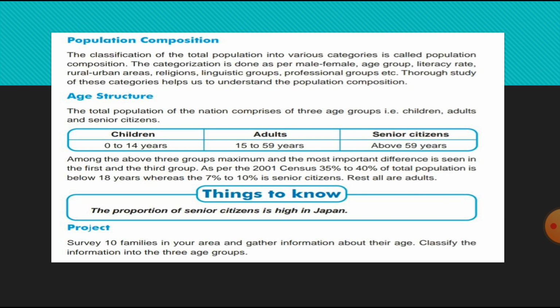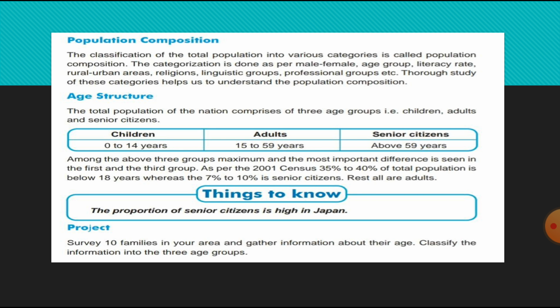Age structure. See, what is the age group? The total population of the nation comprises three age groups. See, there are three age groups: children, adult, and senior citizen. The children age group is 0 to 14 years, adults are 15 to 59 years, and senior citizens come above 59 years. That is about the age structure, the age group being divided. Those 0 to 14 years old are called children, 15 to 59 years old are called adults, and those aged 60 years or more come under the senior citizens.